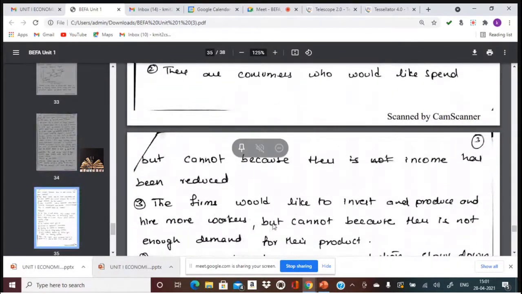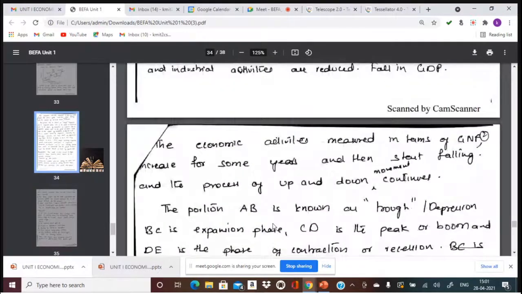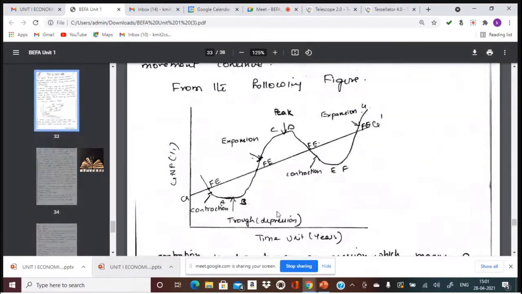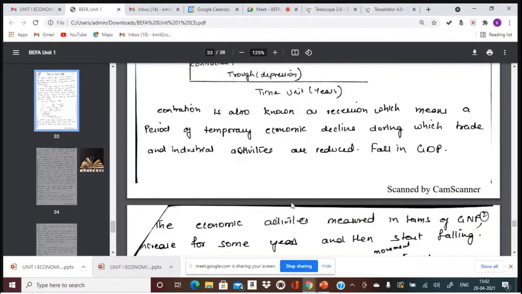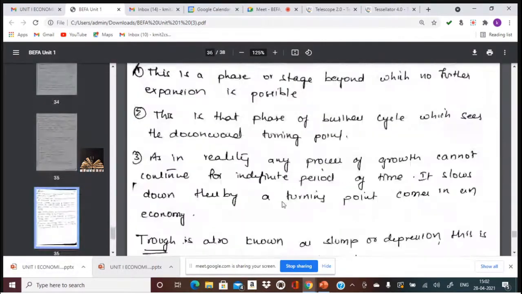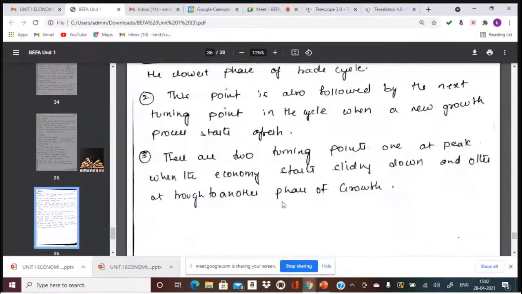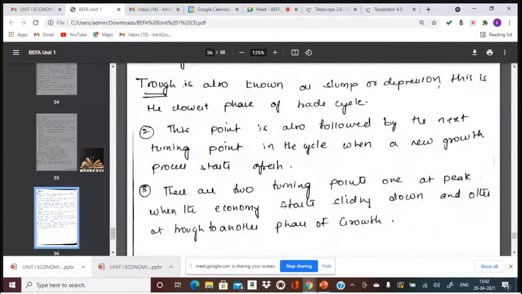Contraction is one of the phases where there is a slowing down. If you see the diagram, all the economic activities have come down. Now, contraction will lead to trough. Trough is also known as depression, where all the economic activities become almost zero. If the contraction is extended further, that leads to trough. The features of trough are depression, or it is also known as slump.